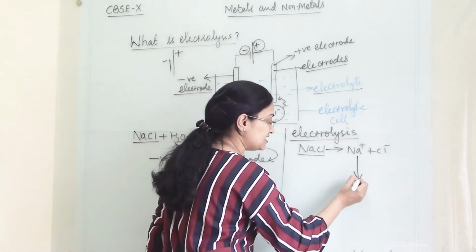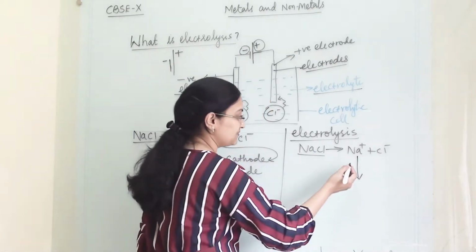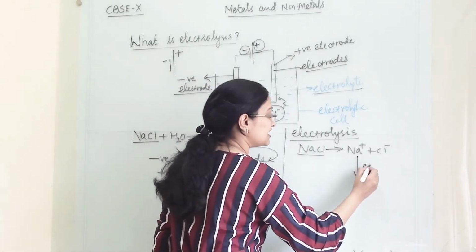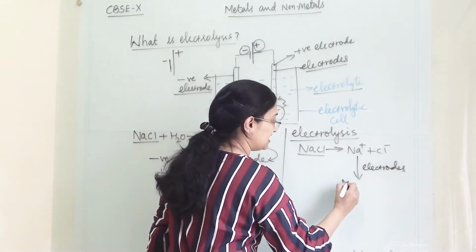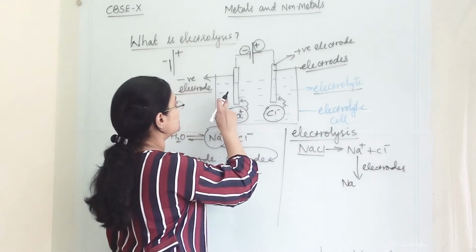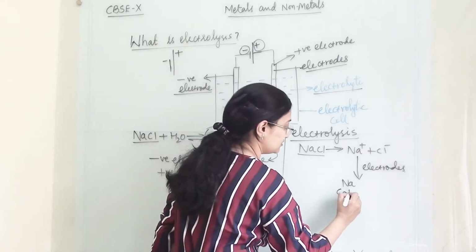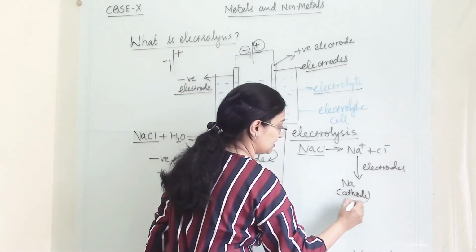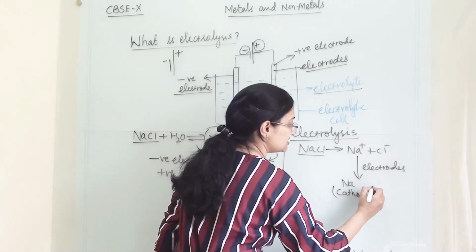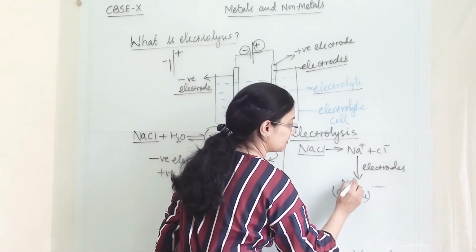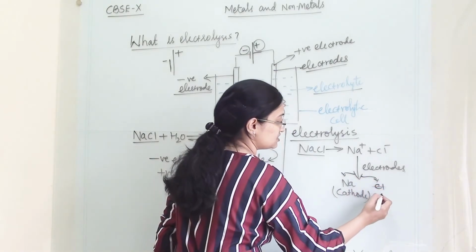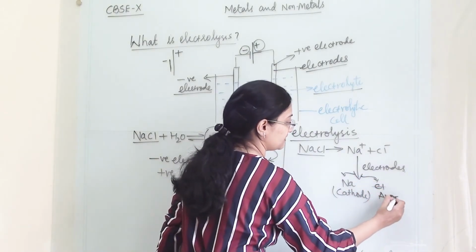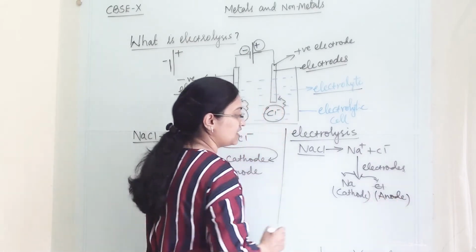Once we start passing the current, the ions will move towards their respective electrodes. So Na will go towards the cathode, and there are two ions, Na and Cl, so Cl will move towards the anode.